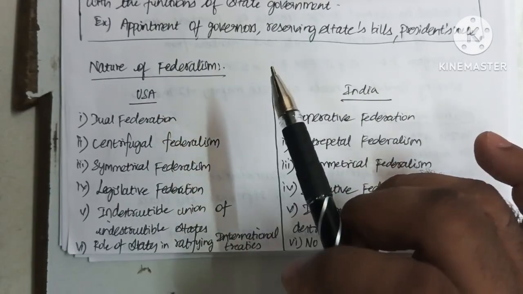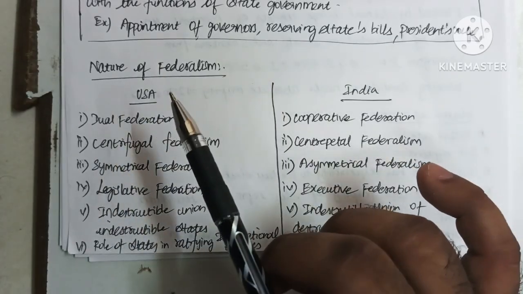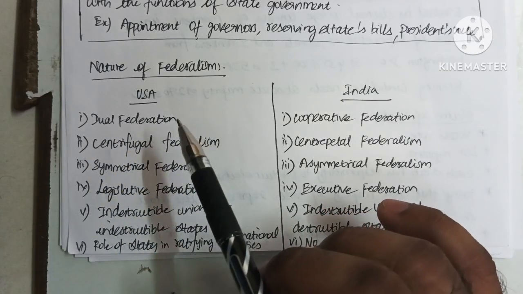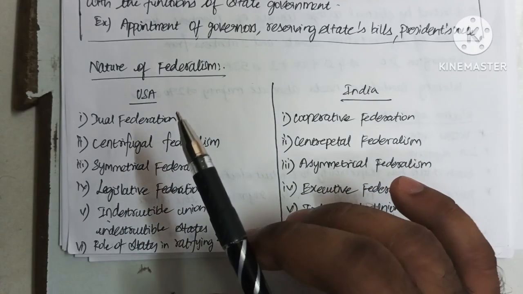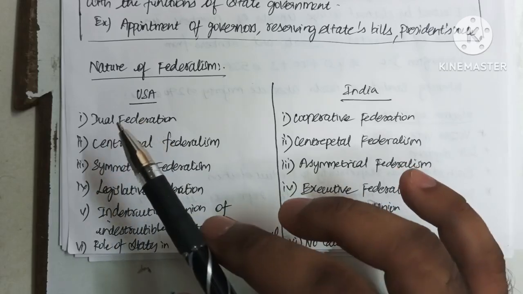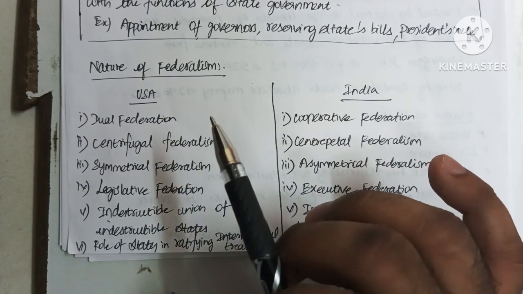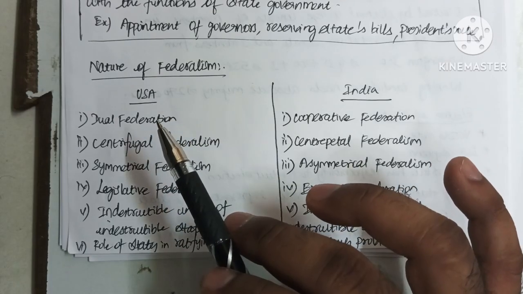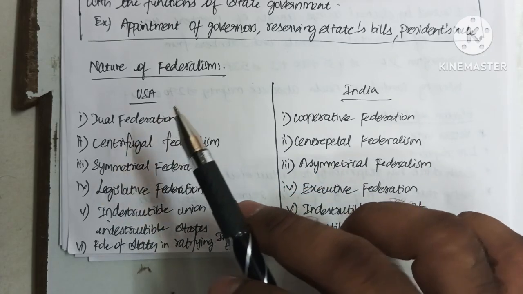Federalism is nothing but a country which has both central and state governments. In the USA, it is a dual federation. Dual federation means that the central government and state governments do not interfere with each other's functions. The central government does not interfere with the function of a state government; it runs independently. At the same time, the state government also does not interfere with the function of the central government. So there are independent functions between these governments.